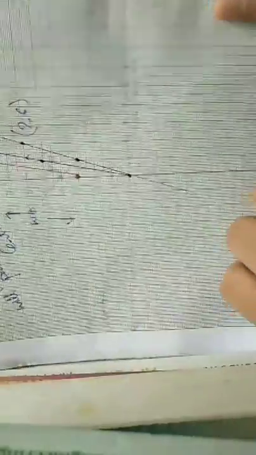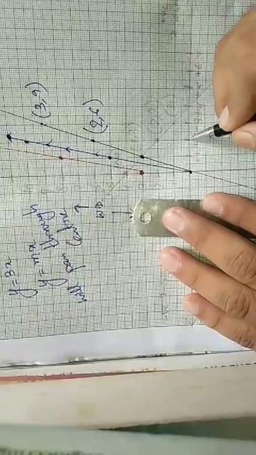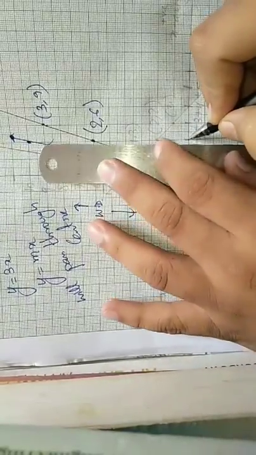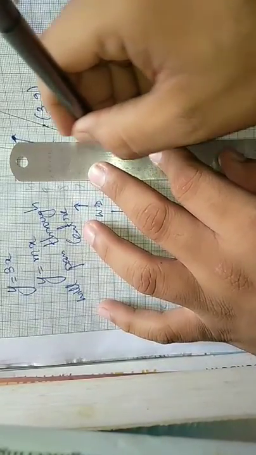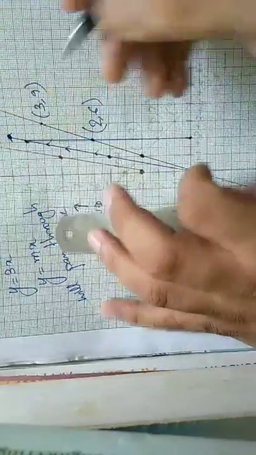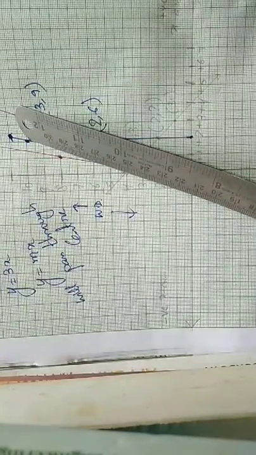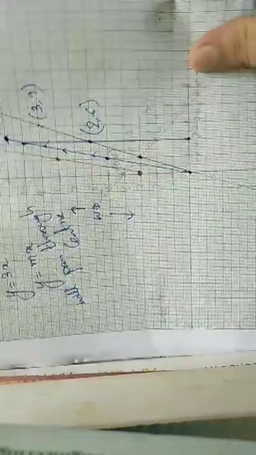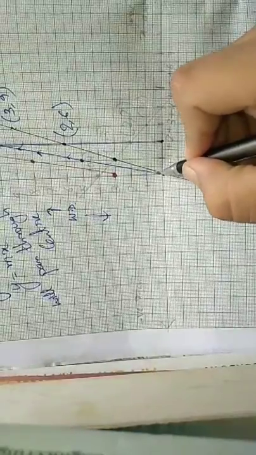Okay, so our distance is this now. So at 2 units, what is the work done? So at 2 you will point out, hold the scale and take a line till it meets your line drawn. So it is meeting at point 10. So for distance equal to 2, the work done is equal to 10. And for distance 0, what is the work done? For x equal to 0, y also becomes 0. So for distance 0, the work done is 0. Okay, students?